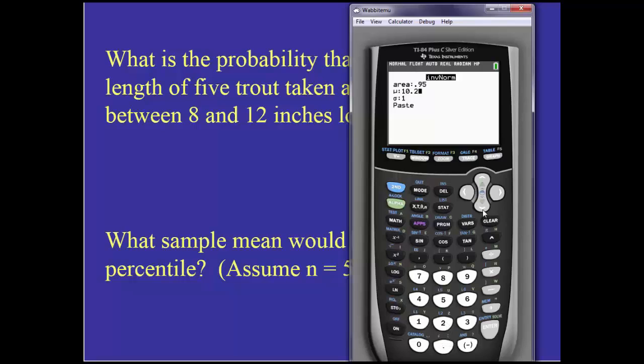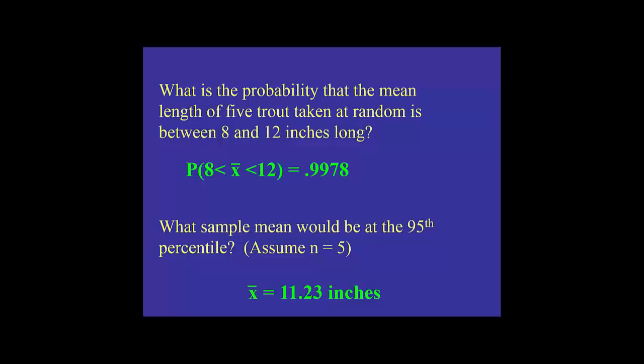This is sample size 5, so I want to make sure I divide by the square root of 5. Then I'll hit enter, and the calculator does the magic here, and we get 11.23 as our answer.